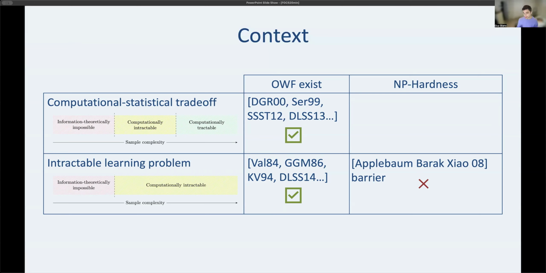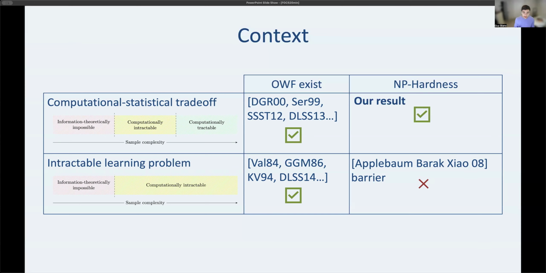They do this for certain types of reduction, so it's not like a black box result. It depends on how the proof of NP-hardness is structured. So it doesn't fully rule out proving this sort of intractable problem, but it provides evidence that it will be really, really hard to get something in this box.